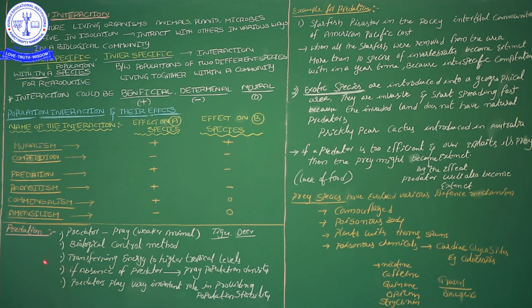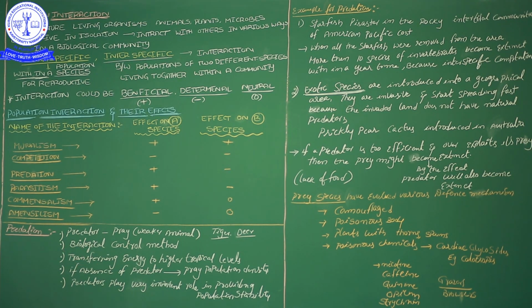But without predation, the ecosystem will totally collapse. If predation is not present in the ecosystem, the ecosystem will be collapsed or damaged, because the ecological balance is missing. Why is it missing? We want to know.